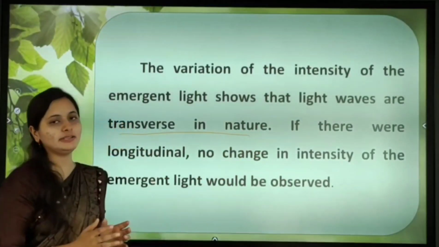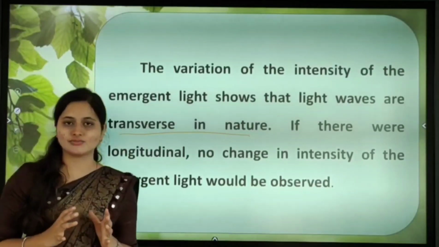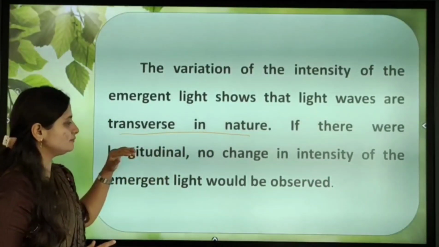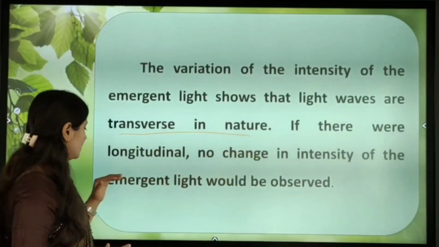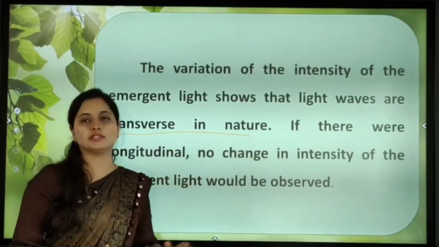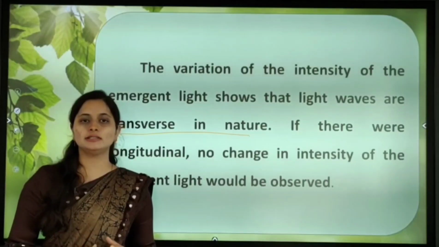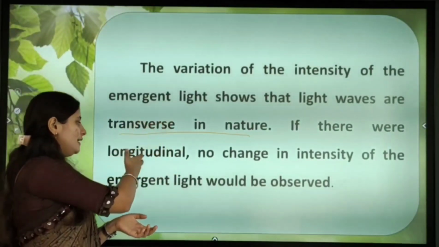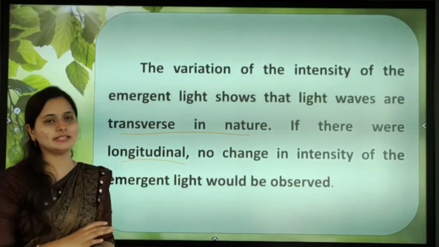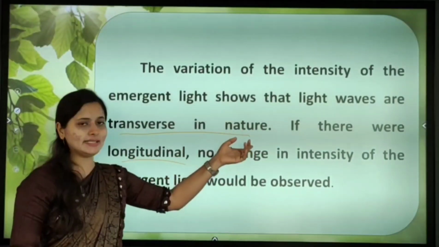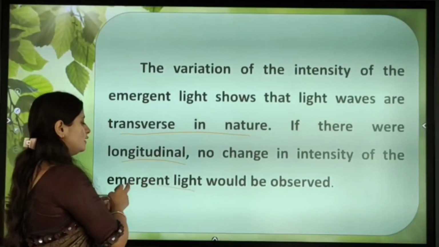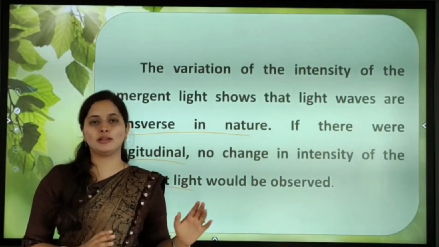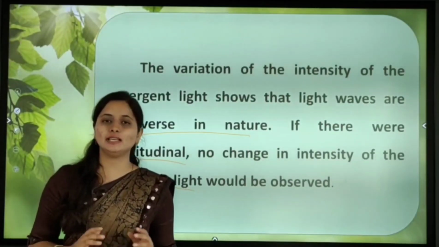If they were longitudinal, where the vibration is in the direction of propagation, no change in intensity of the emergent light would be observed.